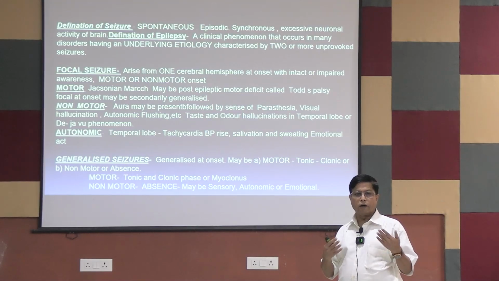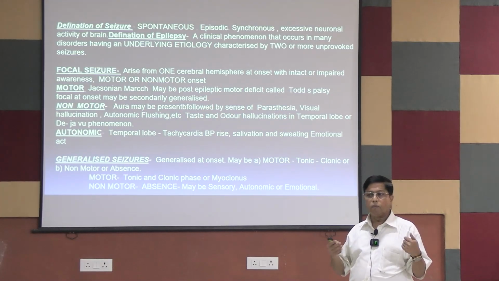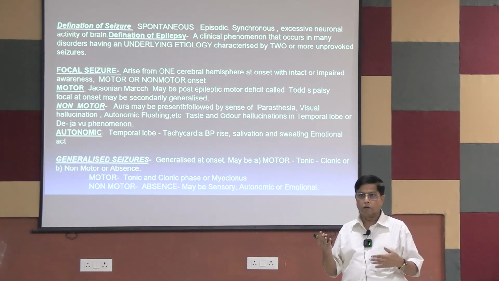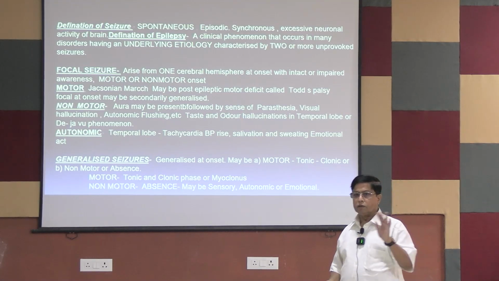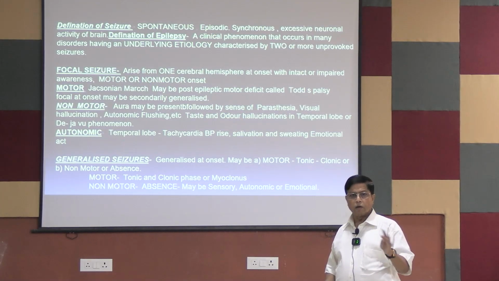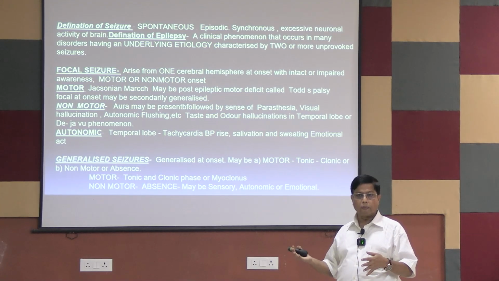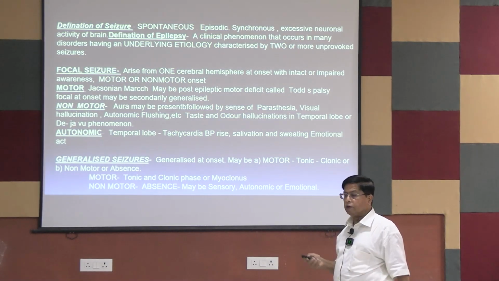Autonomic attack: there is an attack of sweating, sudden palpitation, sudden rise of blood pressure, or maybe a sudden emotional burst, sudden crying, sudden laughing. A patient may not be aware of that. Yeah, I am laughing, I am crying. That may be an episode of seizure. So a seizure may be focal, it may be generalized, it may be motor, it may be non-motor. Non-motor may be sensory or may be autonomic. So all these concepts will come into differentiating seizures.